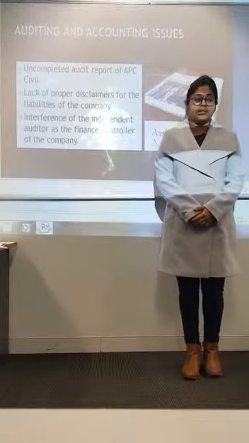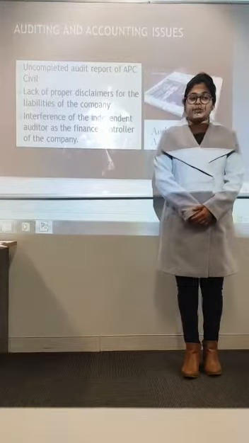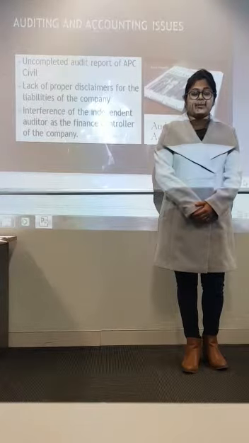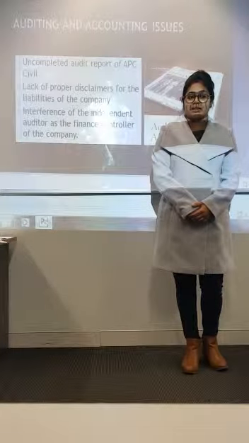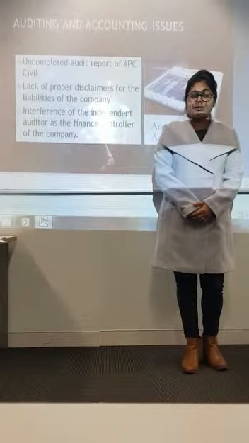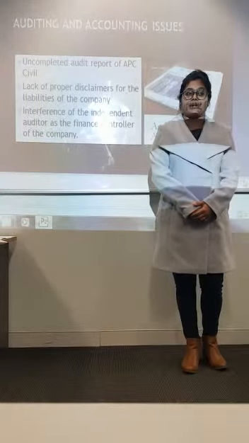Now I am going to explain my part, auditing and accounting issues. There are some points. First one is the uncompleted audit report of APC Civil. Second one is the lack of proper disclaimers for the liabilities of the company. And last one is interference of the independent auditors as the finance controller of the company.